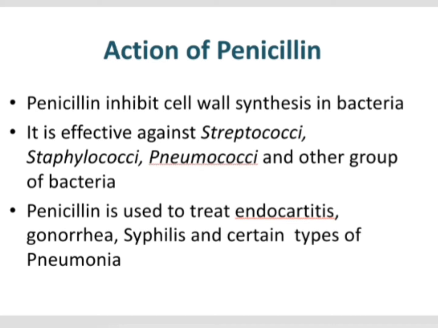This penicillin antibiotic is effective against a wide variety of bacterial diseases, and it is mainly used for the treatment of endocarditis, gonorrhea, syphilis and certain types of pneumonia, and it is effective against bacteria such as Streptococcus, Staphylococcus, Pneumococcus and other groups of bacteria.